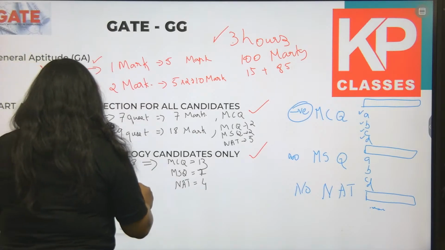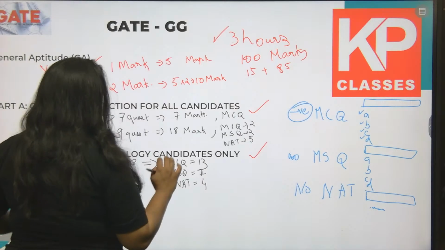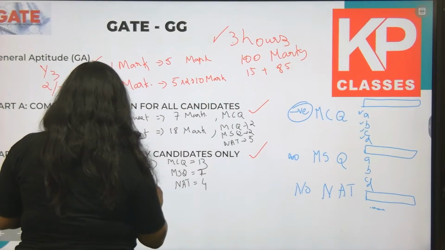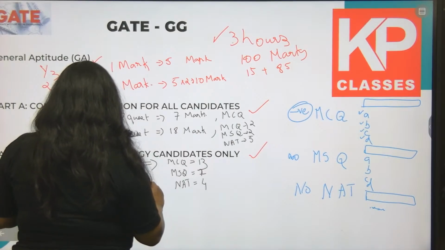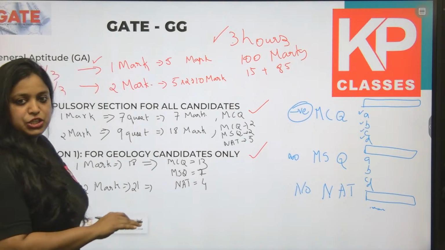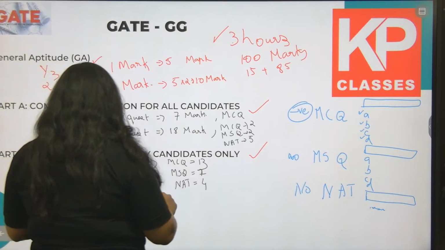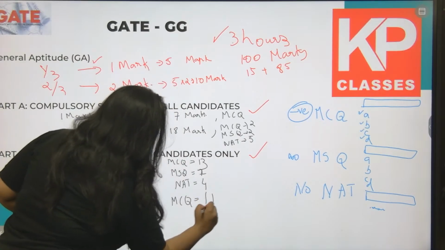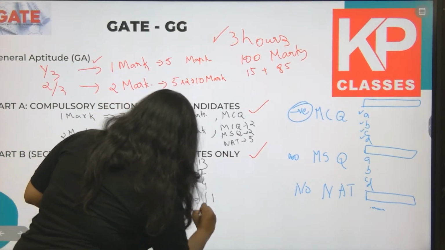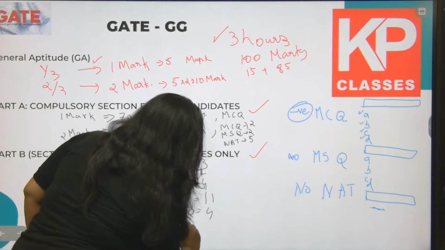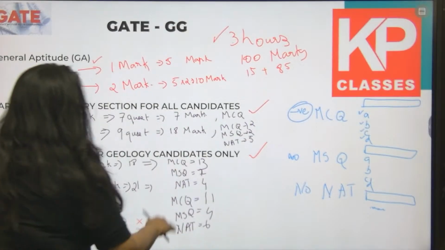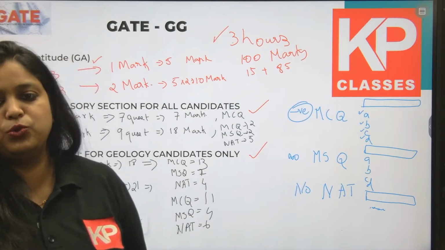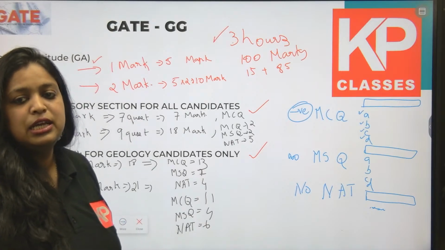In the 2 mark section there are questions number 45 to 65, that means 21 questions of 2 marks. So that is around a 42 marks section. In that 42 marks section there are 11 MCQ questions, 4 MSQ questions, and 6 NAT questions. So this is how I can classify the number of questions asked in the GATE Geology paper.